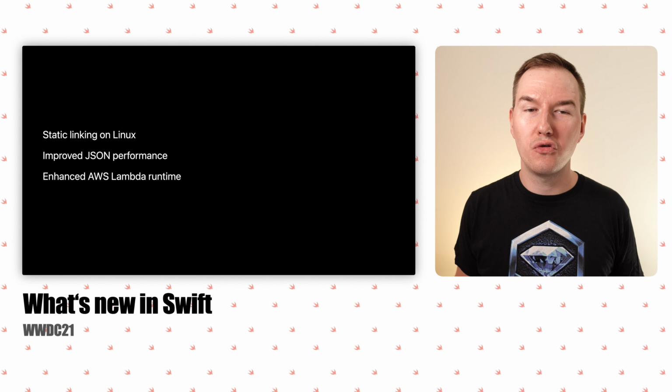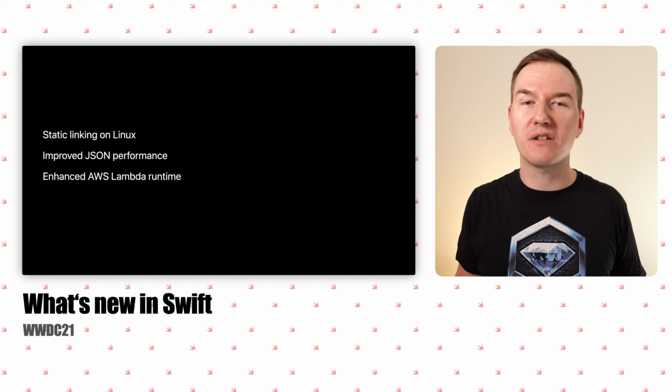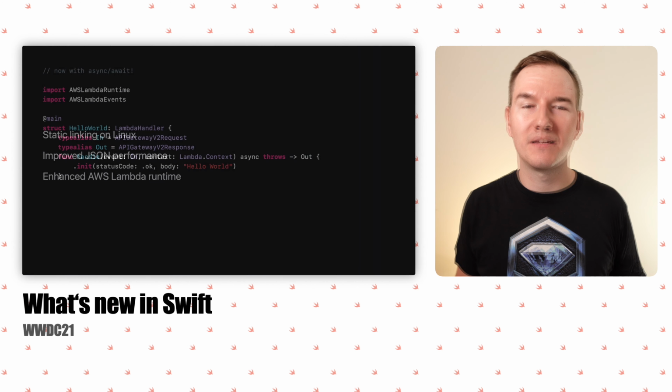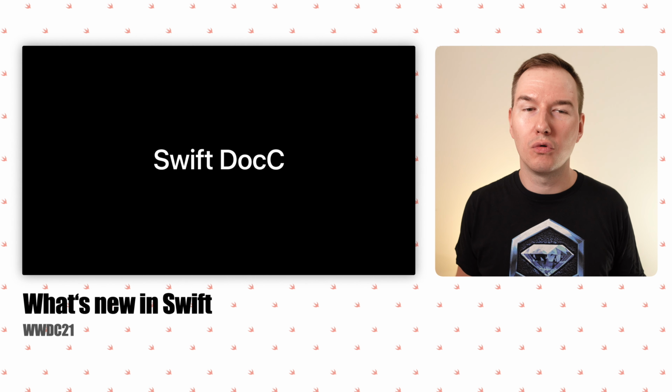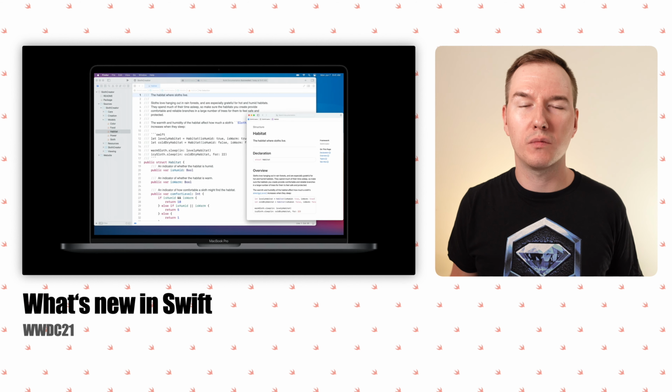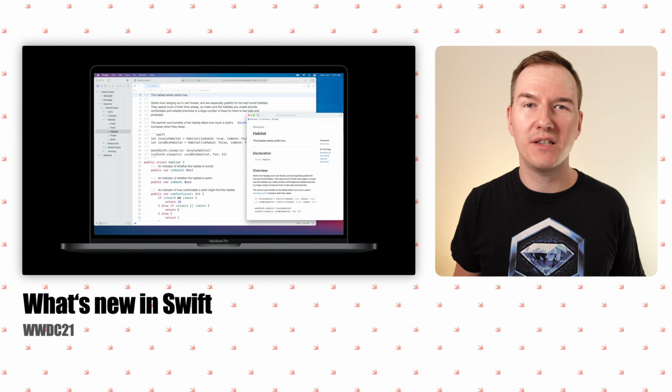There are a couple of new improvements for Swift on server. We now have static linking on Linux, which improves startup time and simplifies the deployment. In Swift 5.5, the JSON encoding and decoding has been re-implemented from scratch. Also, the AWS Lambda library has been improved. Now we can use async await in Lambda runtime. DocC is Apple's new tool for building documentation right from code. It converts Markdown-based text into rich documentation, and it will be open source later this year.